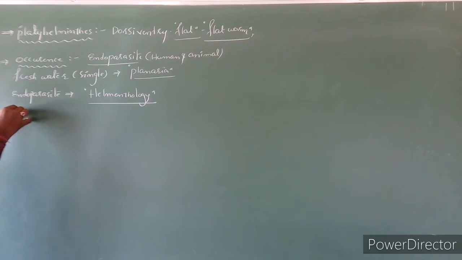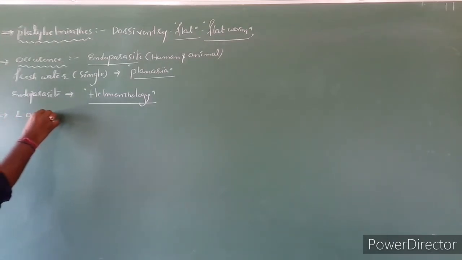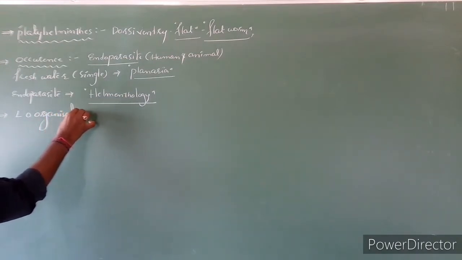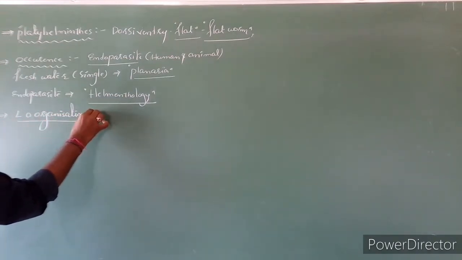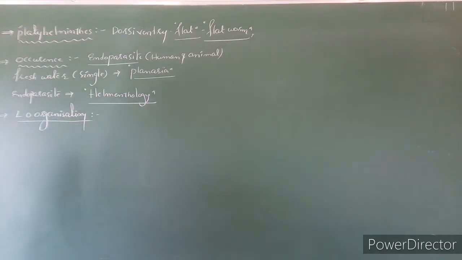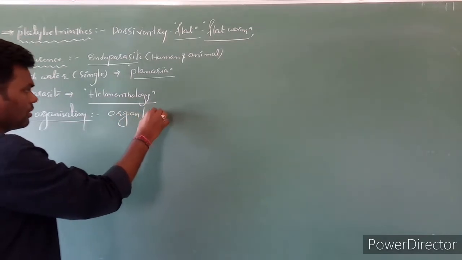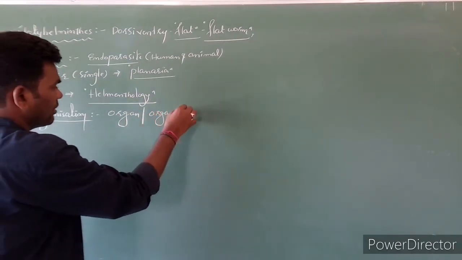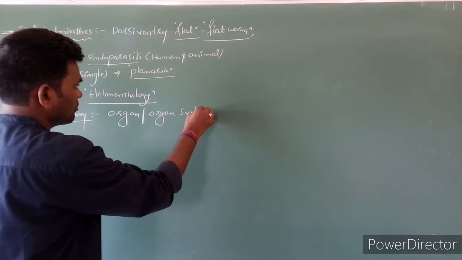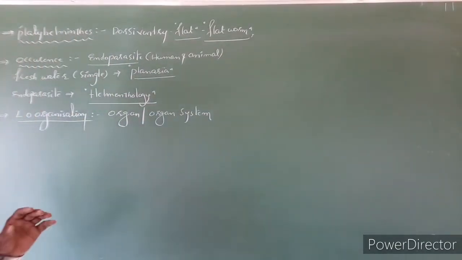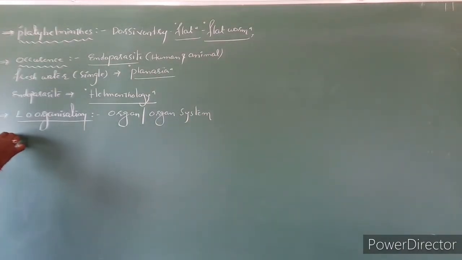Next, as usual, level of organization. Level of organization is organ system grade level of organization. Next basic character is symmetry.